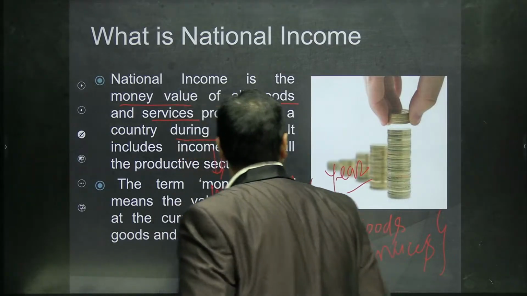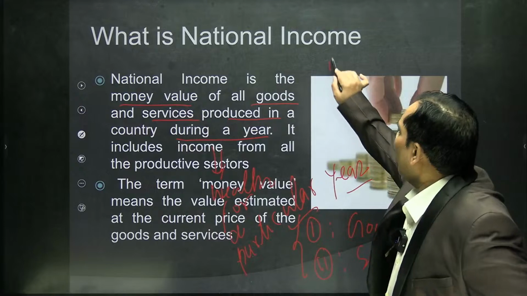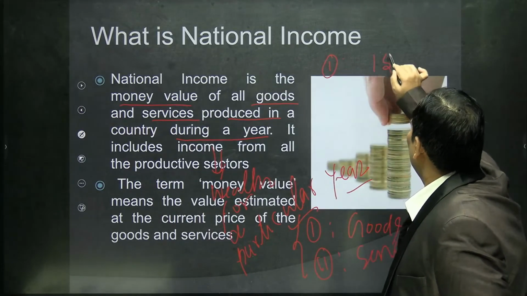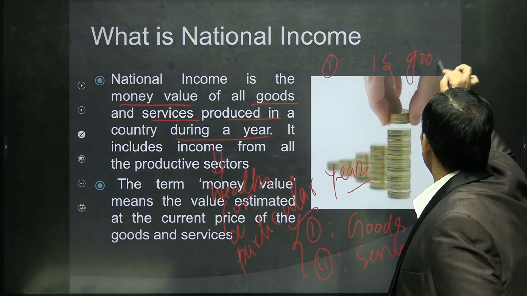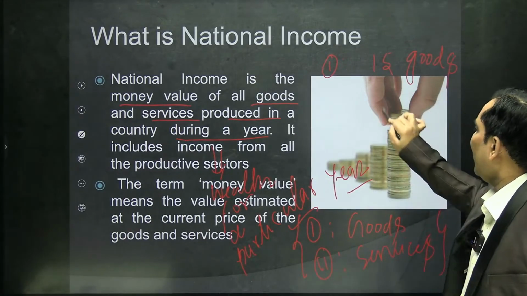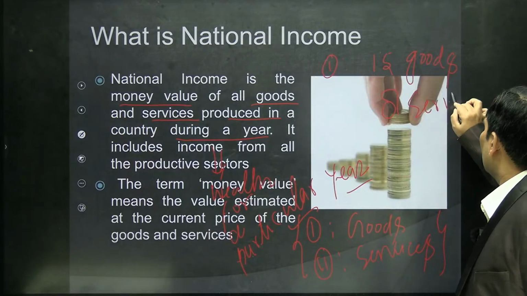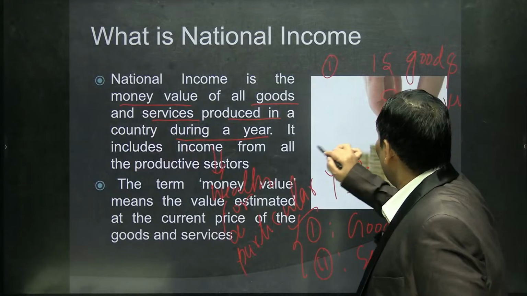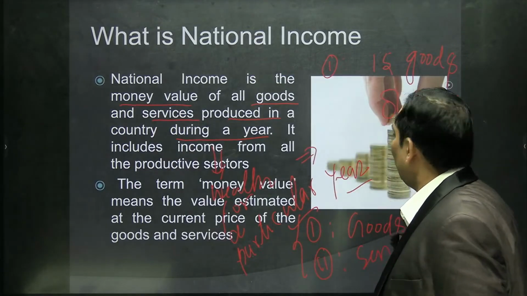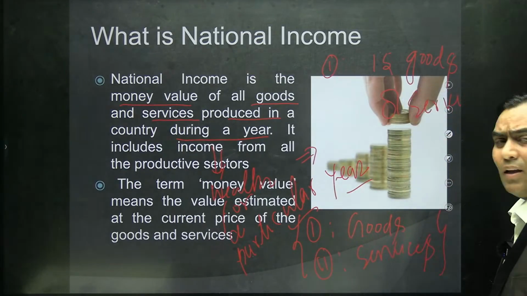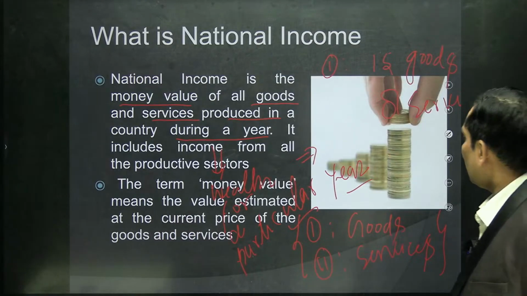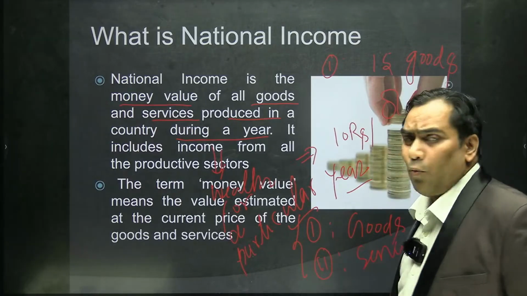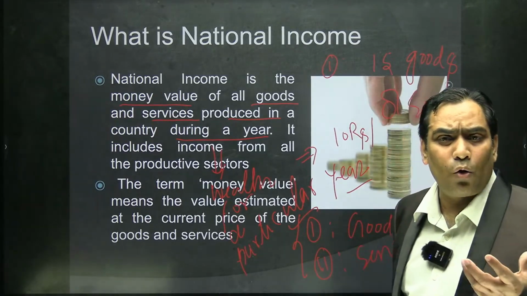Suppose in the Indian economy we are producing 15 goods and 8 services, and the general price level in the economy is 10 rupees per unit. So how many total goods and services are we producing in a year?